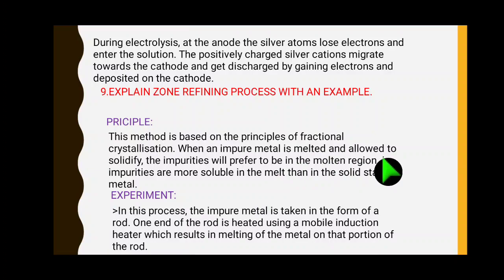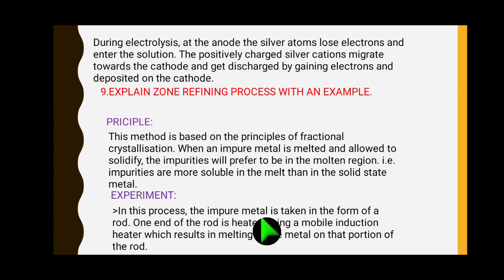Mobile induction heater, one type of heater we have to fix on an impure rod of the metal, right? At one end we have to fix the mobile induction heater. Now the end of the rod is heated by the heater, which results in melting of the metal on that portion of the rod, right? So where we fix the mobile induction heater on the rod, that side is melted, right?